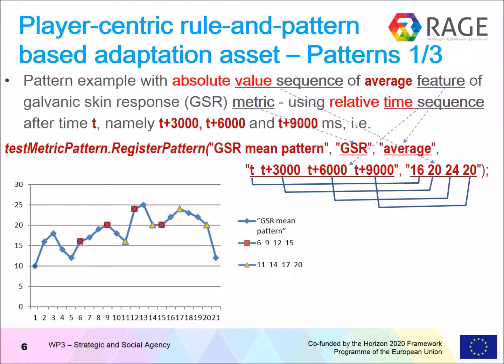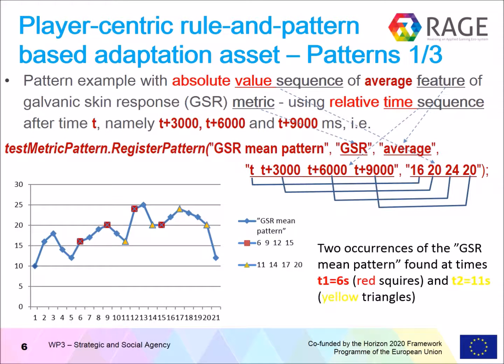The example shows a simple development of the GSR signal and two occurrences found of this GSR mean pattern at times t1 equal to 6 seconds and t2 equals to 11 seconds. The first is denoted by the red squares and the second by the yellow triangles.